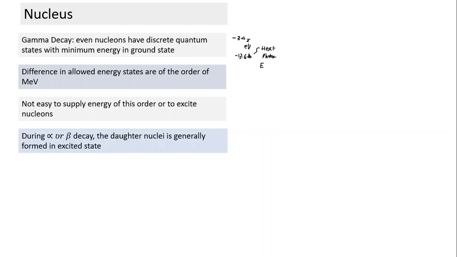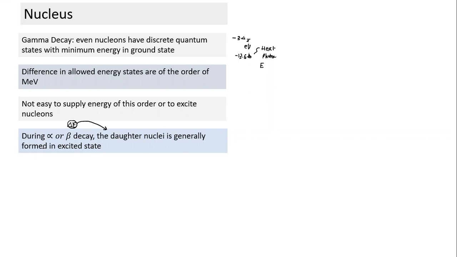But during alpha and beta decay, the quantum of energy released is large. And very often this energy is absorbed by the daughter nuclei. So the daughter nuclei absorb this energy, and that energy may excite some of the nucleons of the daughter nuclei.